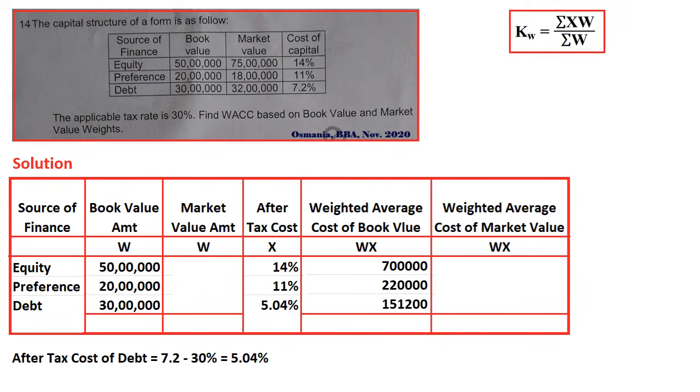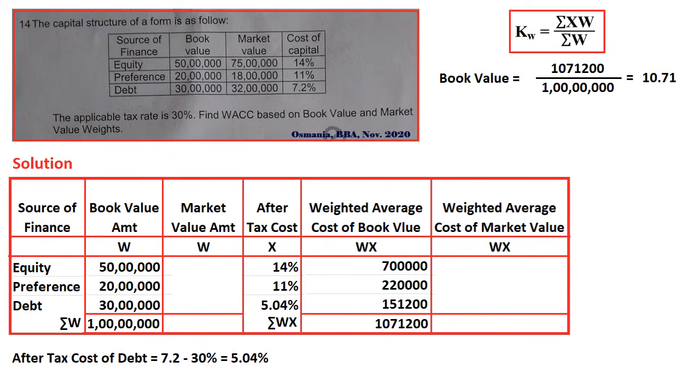See the formula. What is the formula? Weighted average cost of capital is equal to sigma xw by sigma w. Then we require the content of the formula. So make the summation of sigma wx, then make the summation of sigma w, right? Weight book values. Then apply the formula. Book value is equal to 10 lakh 71,200 divided by 1 crore rupees, that is equal to 10.71%. So this is the overall cost of capital based on book value.